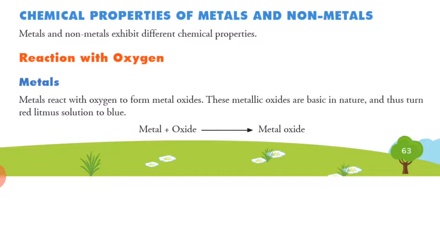Got it? These metallic oxides are basic in nature and thus turn red litmus solution to blue. If the red litmus turns to blue, then the nature of the solution will be basic. Acidic or basic.